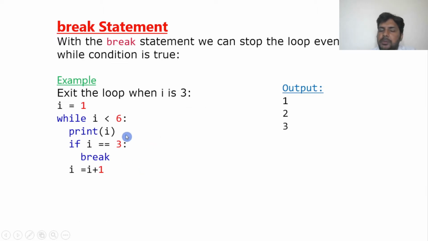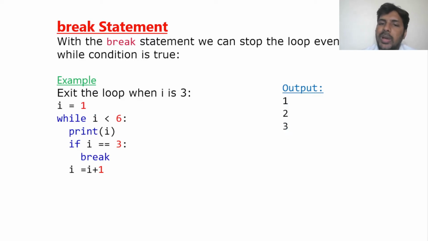What the break statement will do is stop the loop even if the condition is true. Even if the condition is true, we can stop the loop. How? I will give a condition within a condition, and in that I will insert a break. When that condition is satisfied, it will stop. For example, I want to stop at 3 only. I want to print till 3. Once the i value is 3, I want to stop the program.